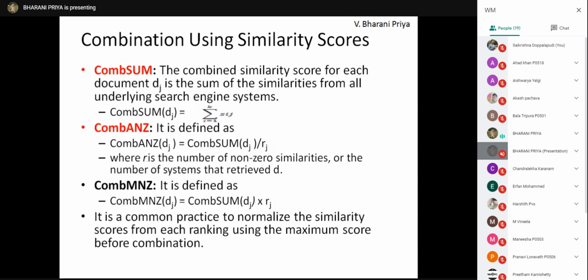Are you able to follow what we are doing here? You have n number of scores given by n number of systems. From these n scores, we need to come up with one score.